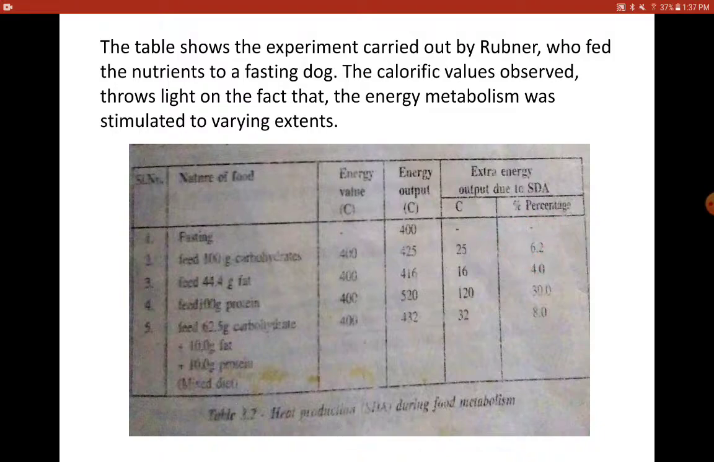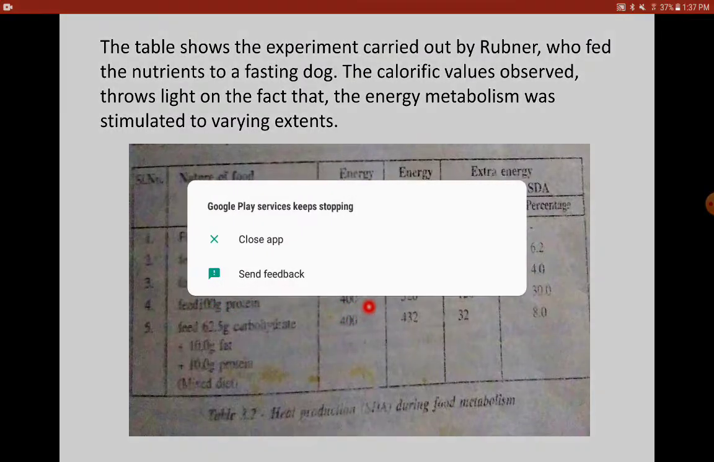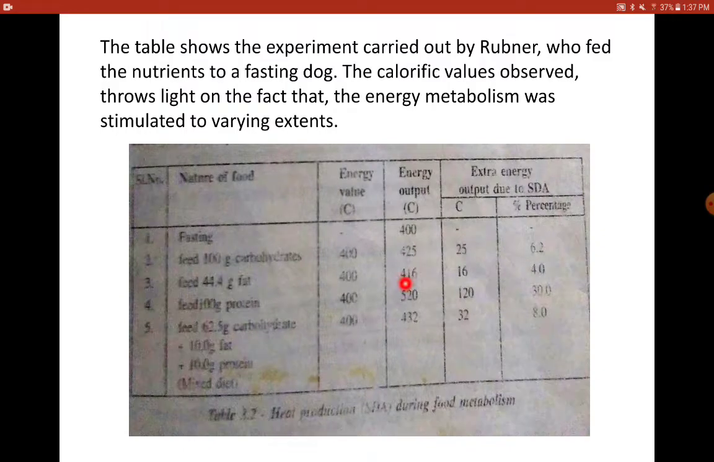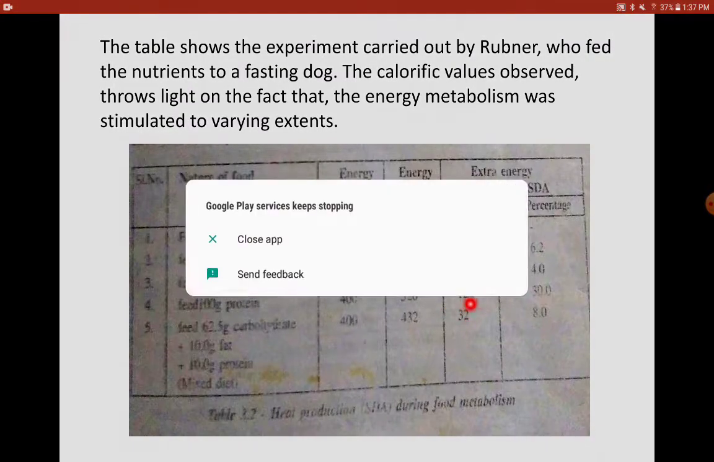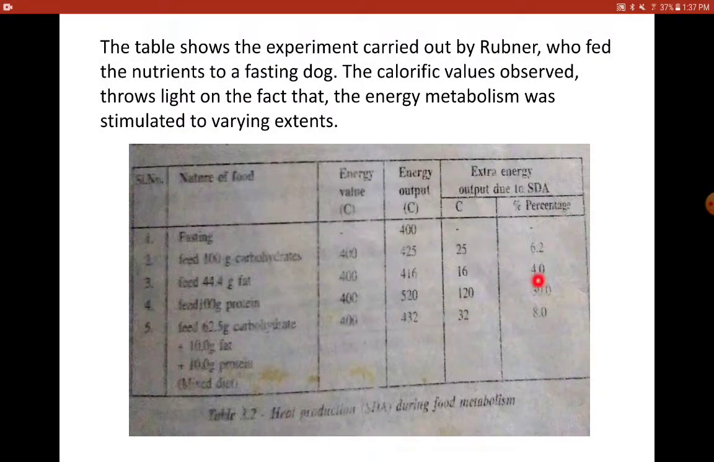Same way, 44.4 grams of fat, which is supposed to give 400 calories of energy, is giving 416. So the extra heat is 16 calories. When you go for its percentage, it is 4. Again, when the dog is fed on pure proteins, that is 100 grams of proteins, which is supposed to give 400 calories, it is giving 520 calories. So how many extra calories are produced? 120 extra calories are produced. When you take the percentage, it comes to 30%.